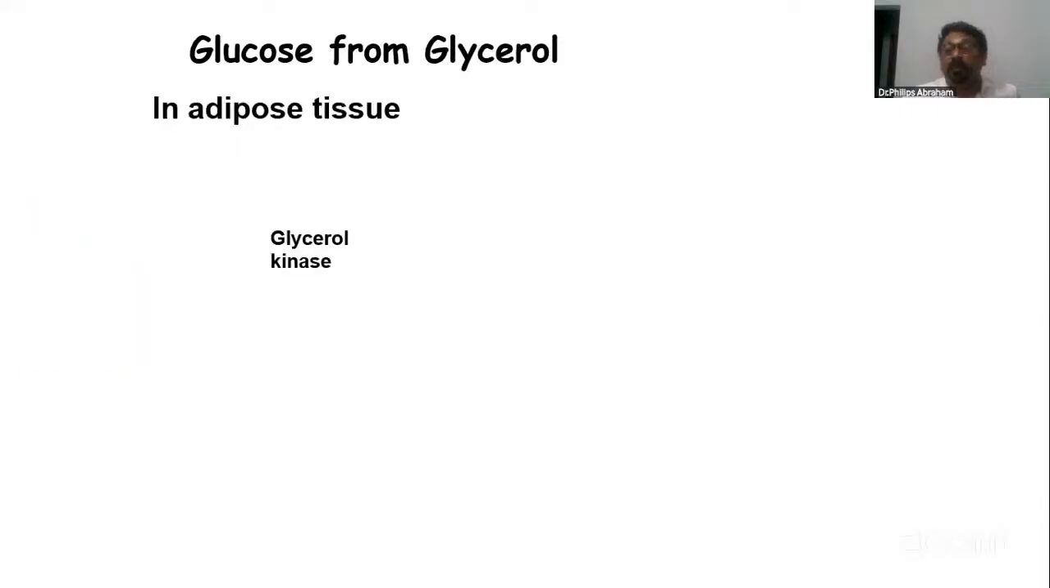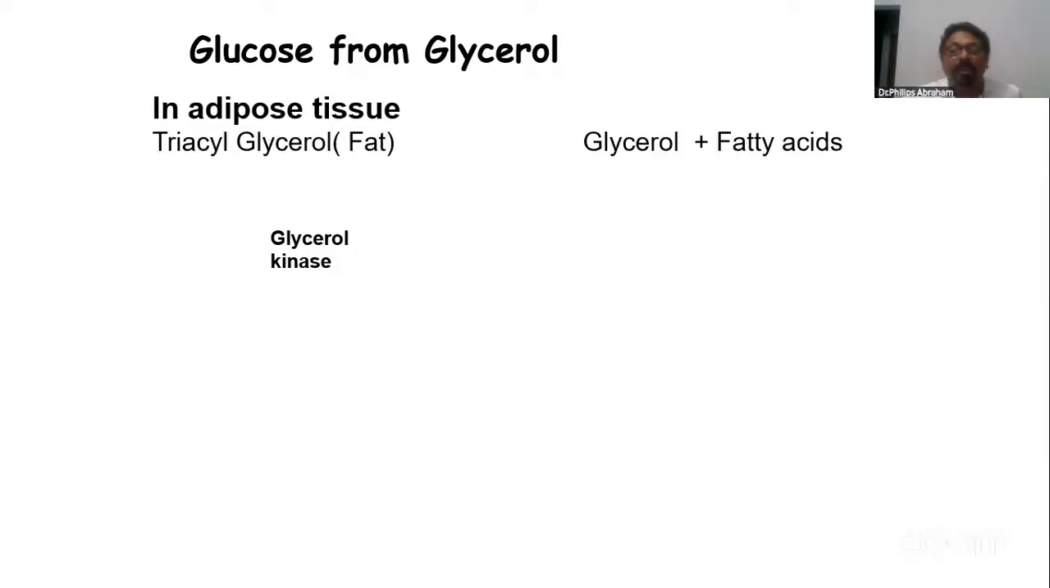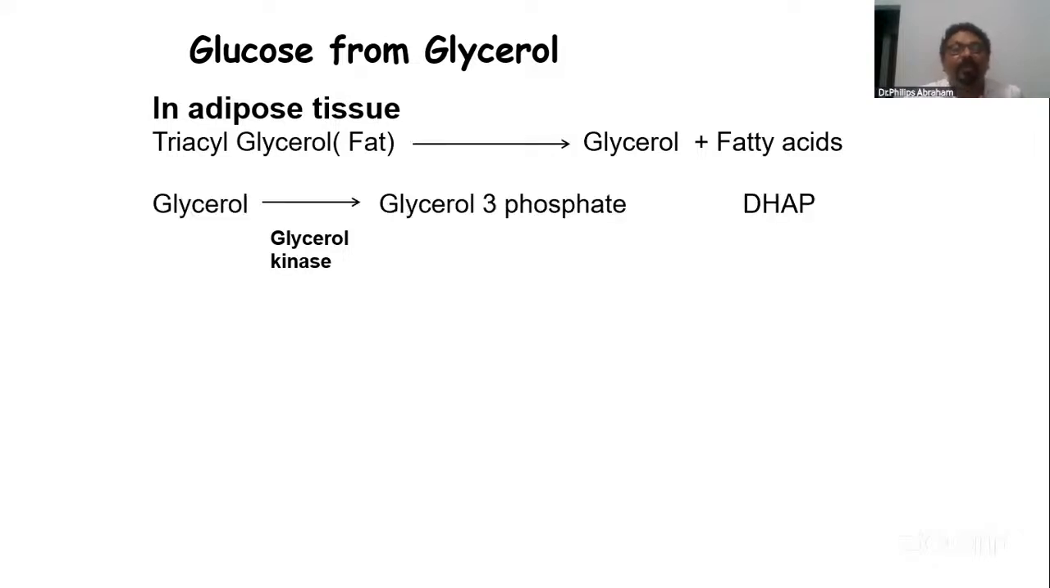Then synthesis of glucose from glycerol. So when you are fasting, slowly the fat reduces. Fat content reduces. How? In adipose tissue, the fat converts to glycerol and fatty acid. Then this glycerol converts to glycerol phosphate, then to dihydroxyacetone phosphate, and goes to glucose. This is the way by which glucose is produced from glycerol during the starvation condition.